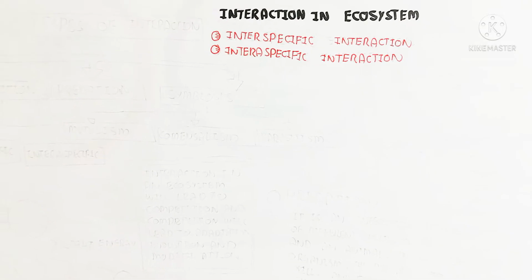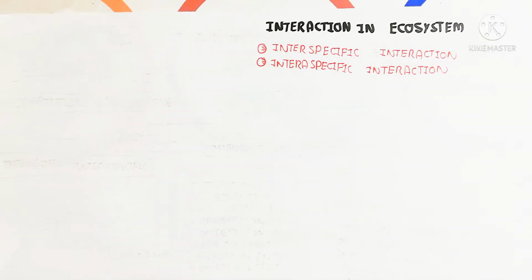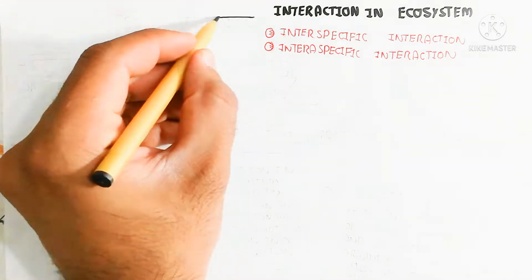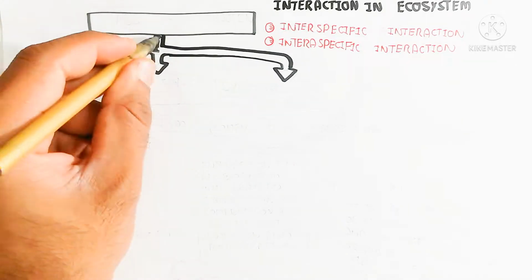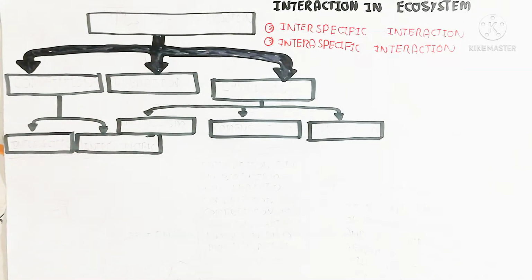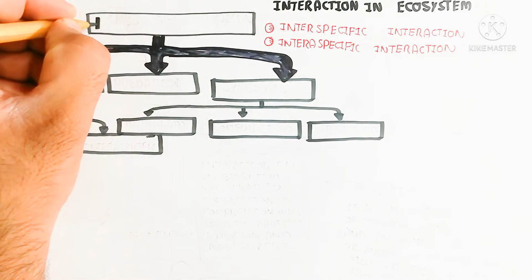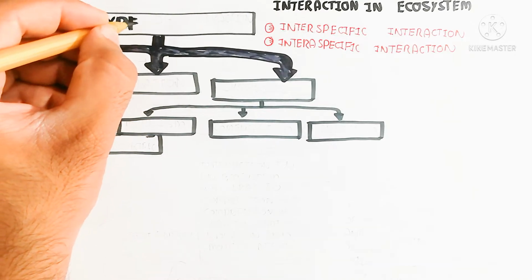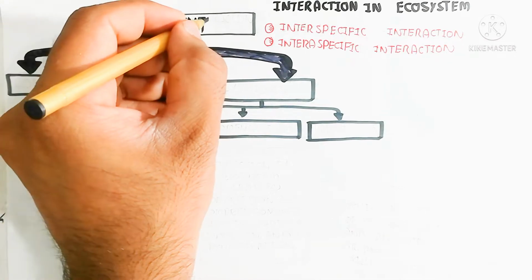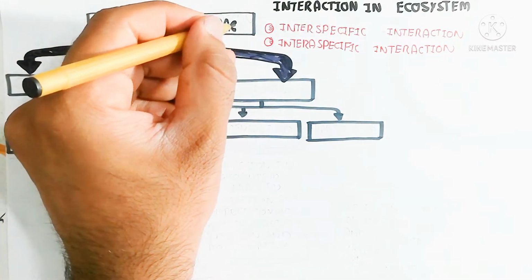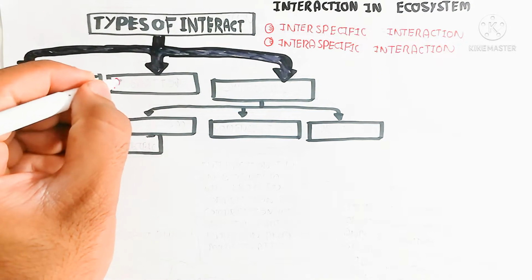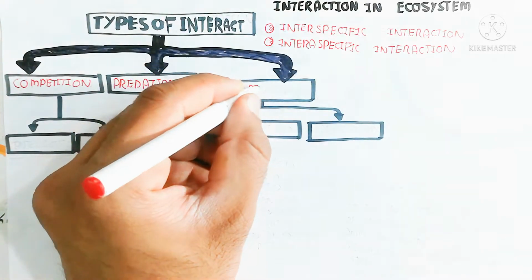So interaction is basically used for the beneficial problems. For example, let's begin to understand the types of interaction. What is the type of interaction? It can be competition, intraspecific or interspecific, and predation, which is between the different populations. Symbiosis is a mutual relationship, remember, and this can be mutualism, commensalism, and parasitism. So in this way the competition is basically interspecific or intraspecific.